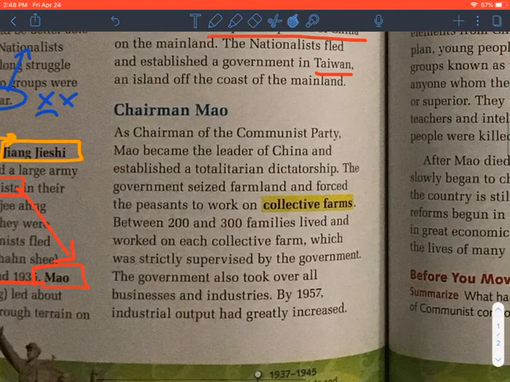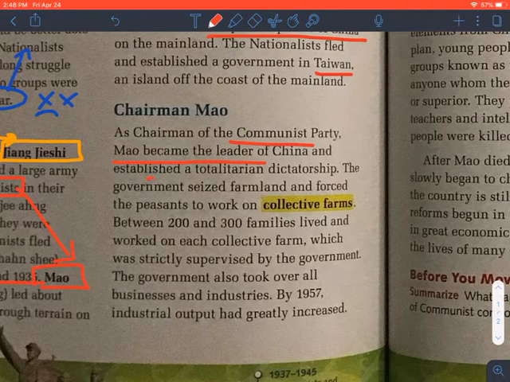And Taiwan's going to be something that we'll focus on a little bit later on in our study of this part of Asia. So let's talk about Chairman Mao, the communist leader who has just helped his communist people after their long march, their efforts with the nationalists against Japan. Now they have birthed a brand new country called the PRC. As chairman of the Communist Party, Mao became the leader of China and established a totalitarian dictatorship. So immediately your mind might go to other totalitarian leaders. Hitler, Mussolini maybe comes to mind.